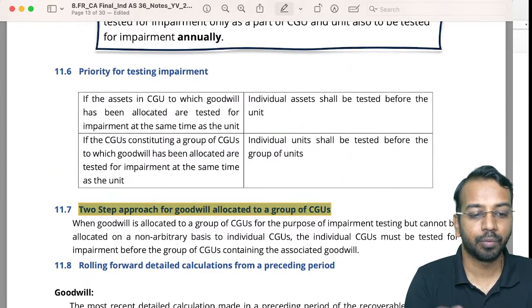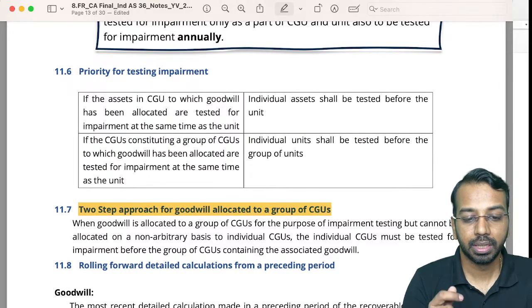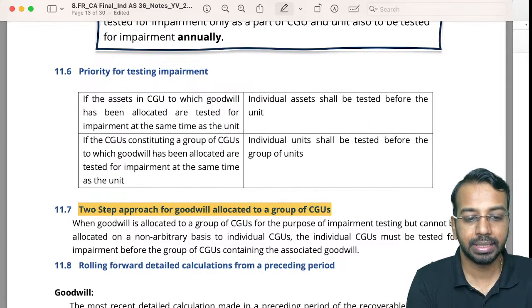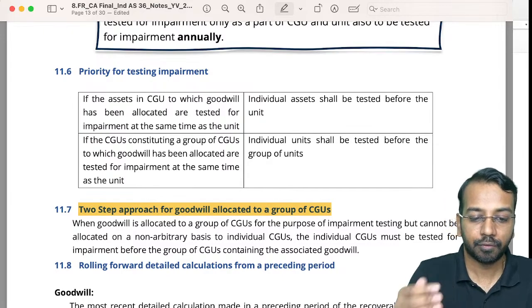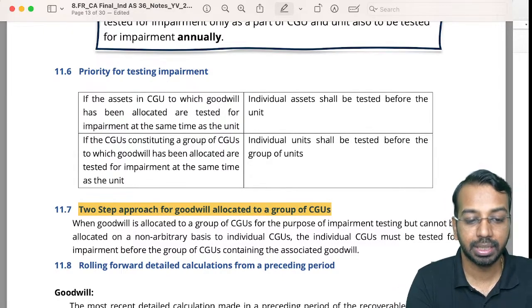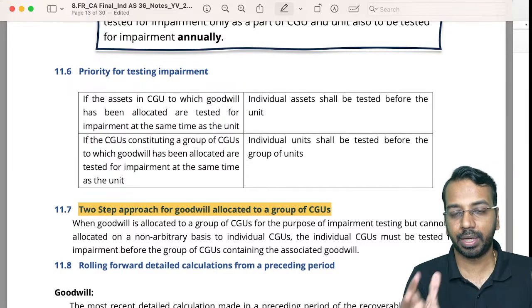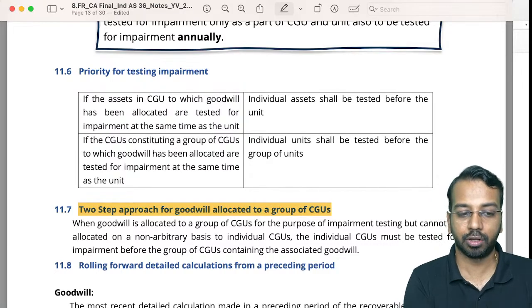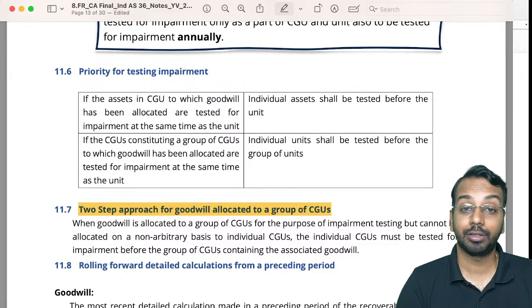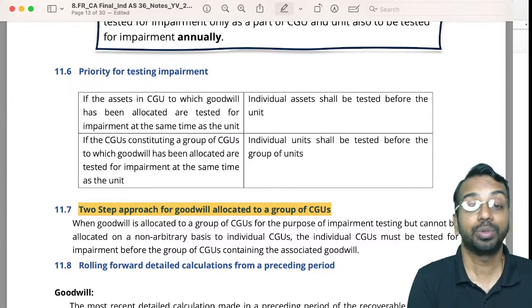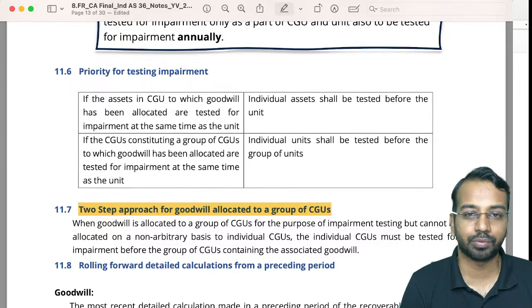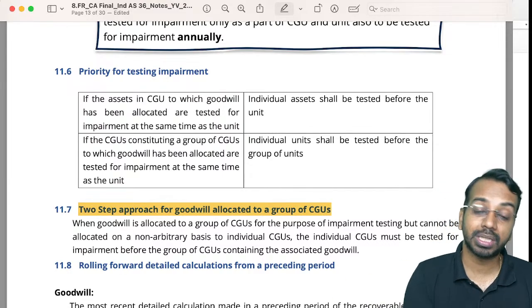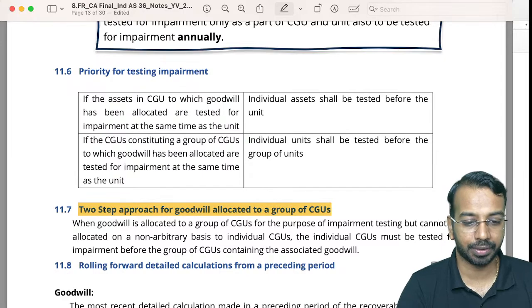This part is again important, where you have to follow a two-step model. If a goodwill is allocated to a group of CGUs, but it cannot be allocated to an individual CGU, then first you will test individual CGU for impairment before you test the overall CGU. So the order of impairment testing, as in the example we just saw, is to first test at the lowest level possible. So we tested for machine A. Here also, let us say you have 5 CGUs. Goodwill cannot be allocated to individual CGUs on a non-arbitrary basis. In that case, what will you do? Individual CGU, first you will test for impairment, then combine all the CGUs, add goodwill to it, and then test for impairment.